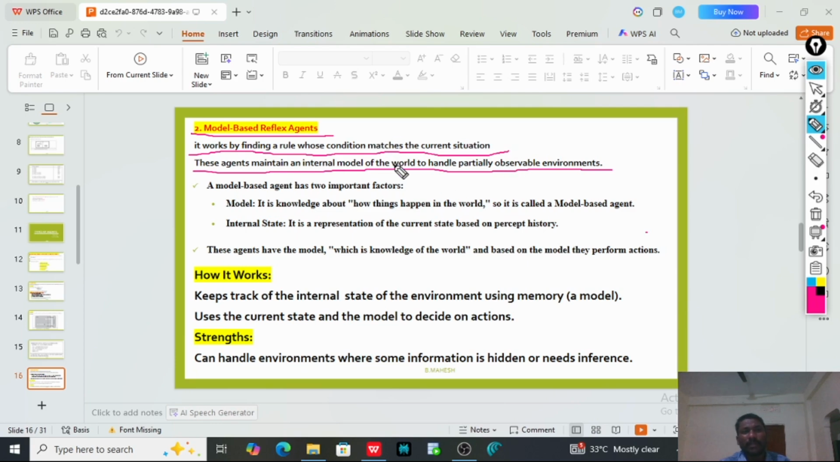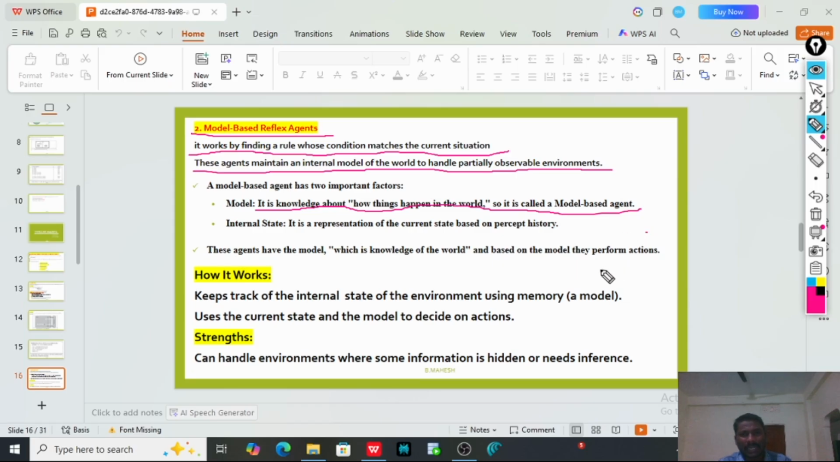So it maintains internal models. We should know what that internal model is. The model is knowledge about how things happen in the world. So it is called a model-based agent, meaning it can understand something. It cannot blindly apply condition-